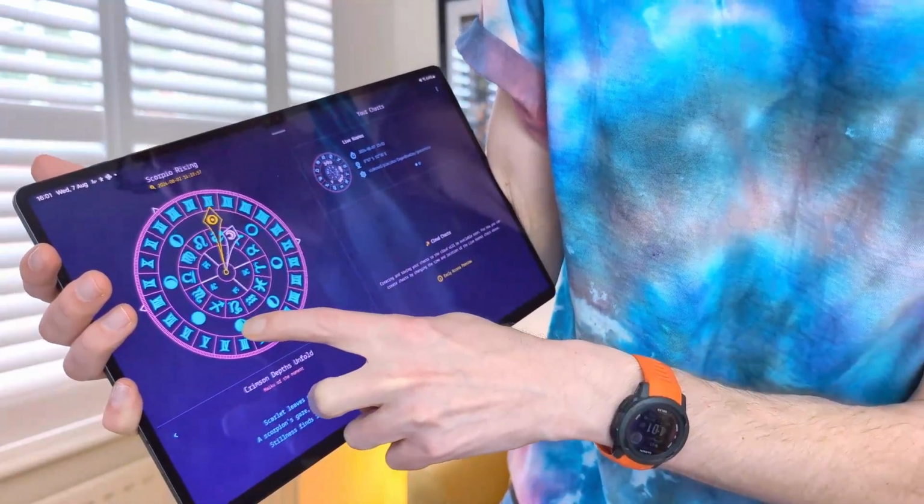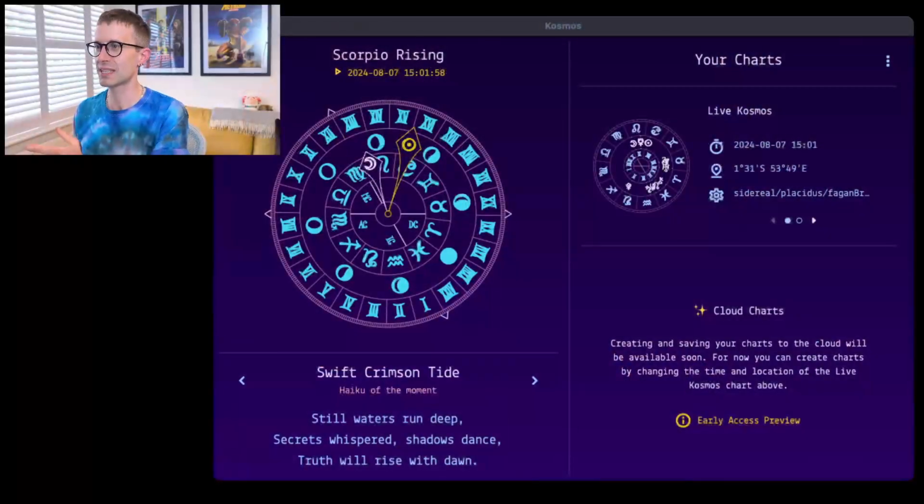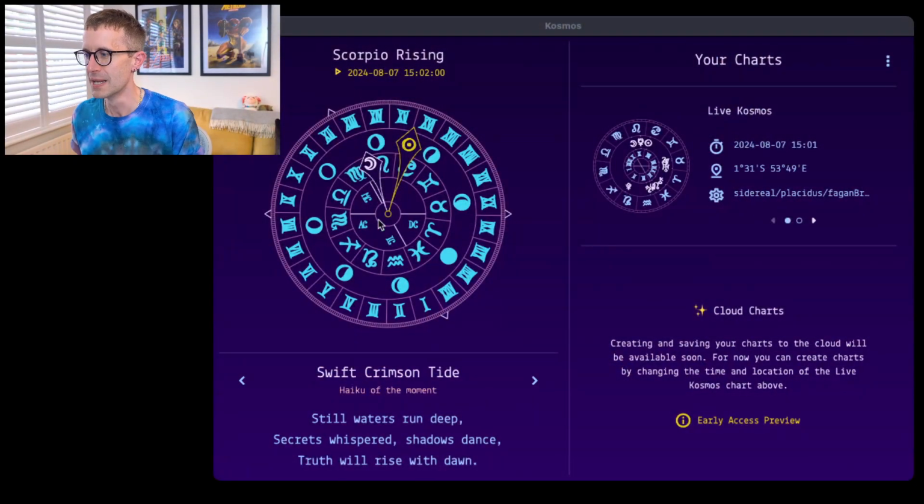I'm moving linearly through time backwards, yet the sun's position in relation to time rocks backwards and forwards twice a day. And I guess that's to do with the tilt of the earth or something. There's an interesting thing there that I don't fully understand. But yeah, I thought that's cool.